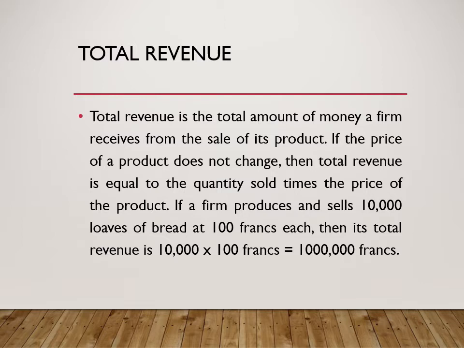I'll give an example. If a firm produces and sells 1,000 loaves of bread, and each loaf of bread sells at 100 francs each, then its total revenue will be 10,000 times 100 francs, which is 1 million francs.